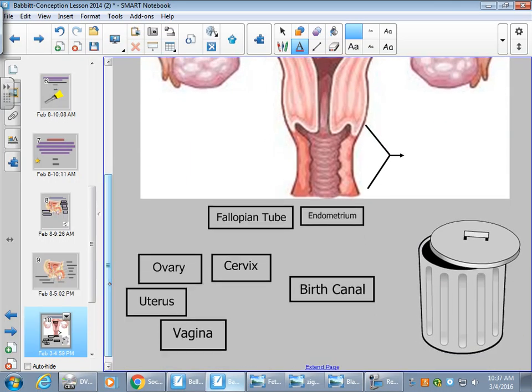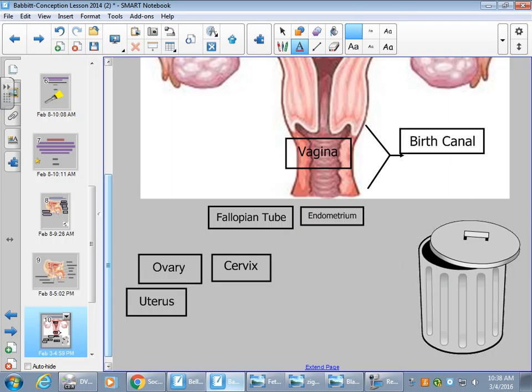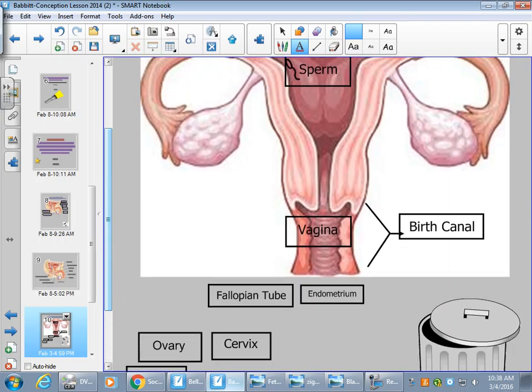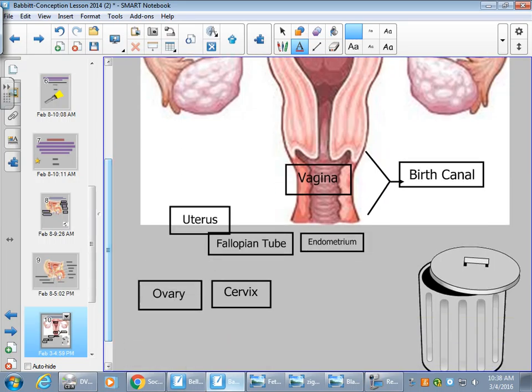What's this part right down here? This is the vagina, also known as the birth canal. When we slide up a little bit, this whole thing is the uterus. What's this little opening?